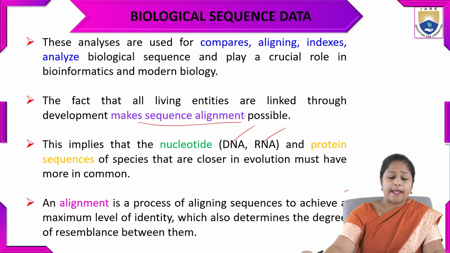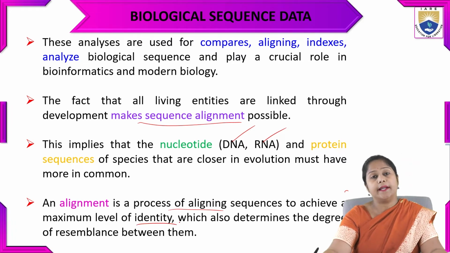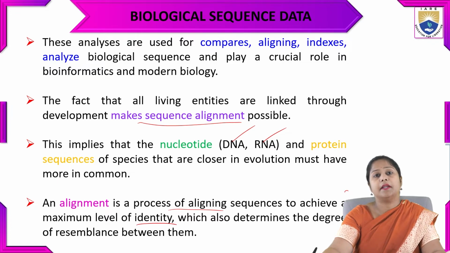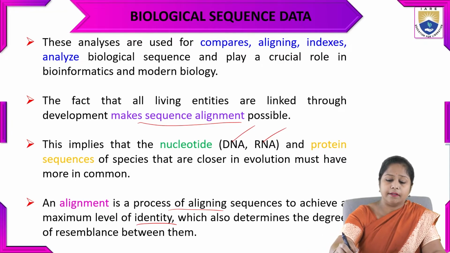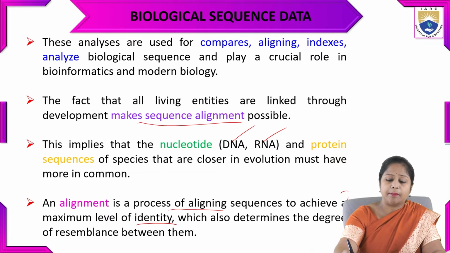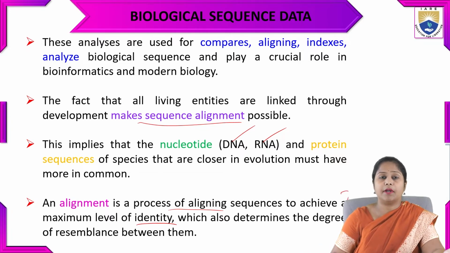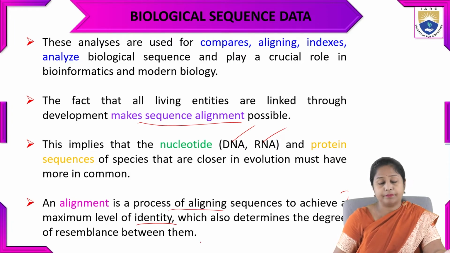Alignment is a process of aligning the sequences to achieve a maximum level of identity. Identity is nothing but the specific biological sequence data of a specific species. That also determines the degree of resemblance if they match any other species. So that also comes under the alignment model. In that we have to compare the alignment resemblance of two persons.